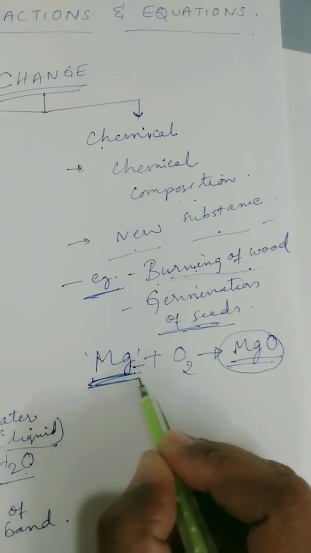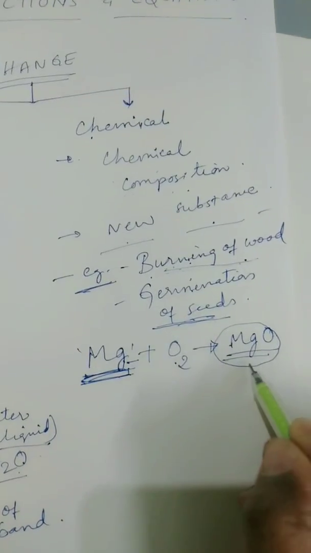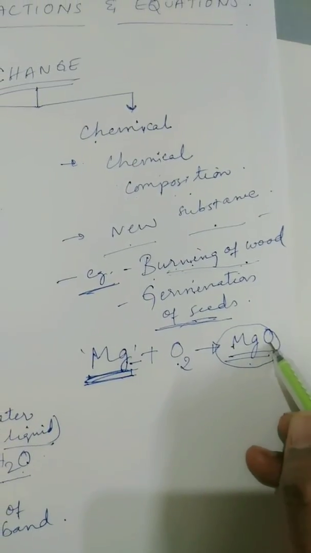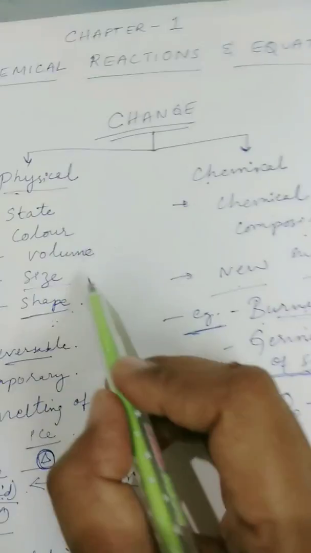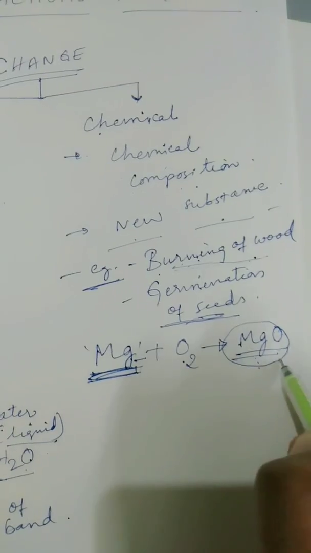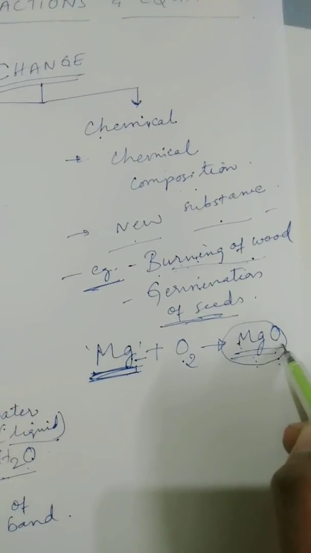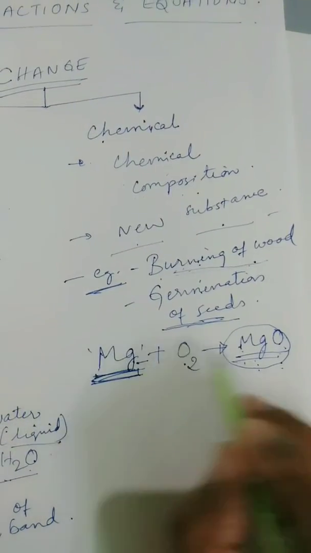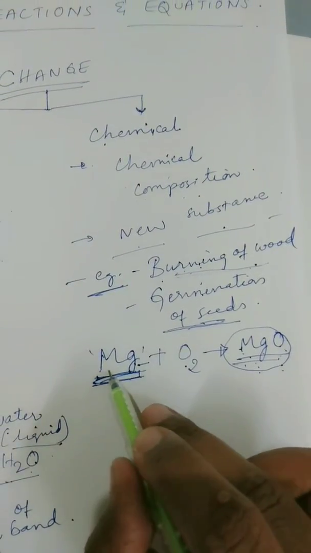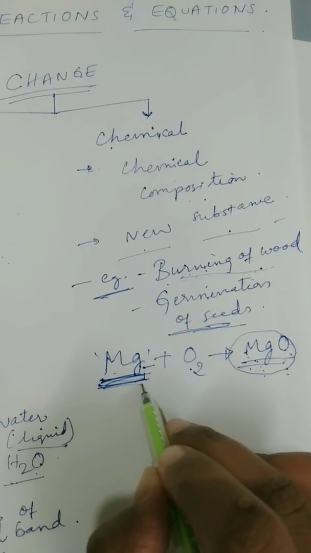The original starting material was just magnesium. When it reacts with oxygen, it forms an entirely new substance with different physical properties. The product formed here, that is ash, magnesium oxide, has a different chemical composition and different physical properties when compared to the starting material.